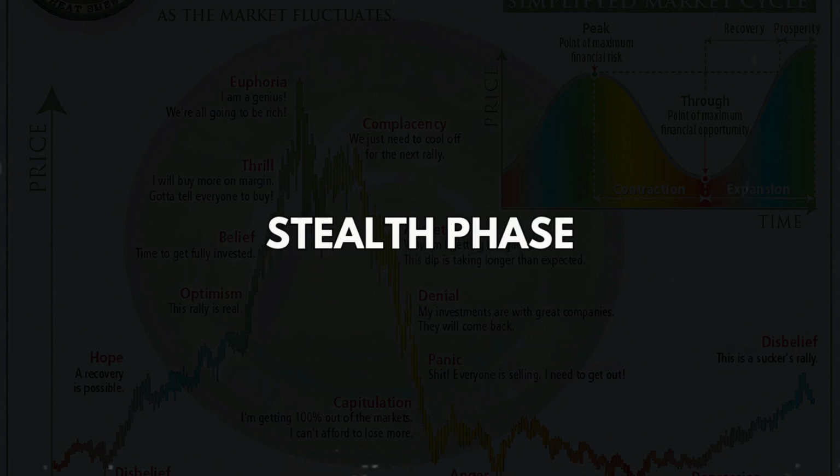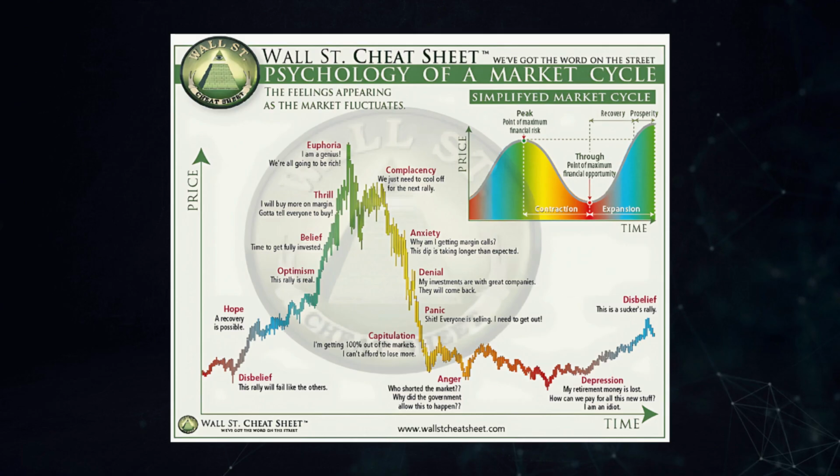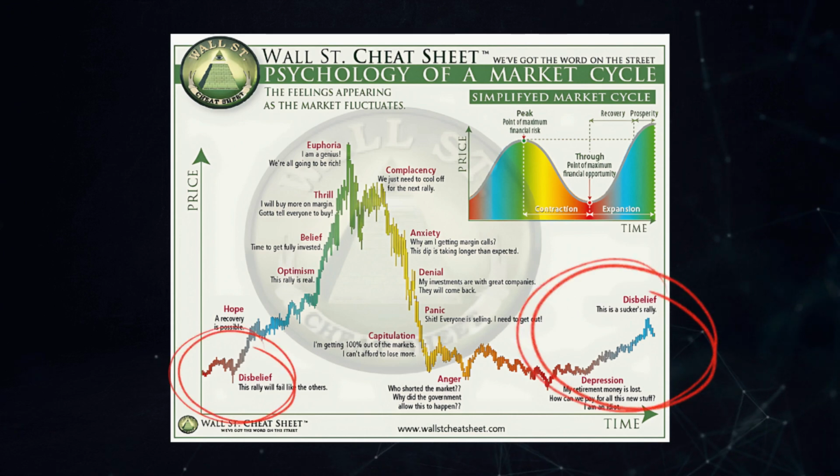So I'm going to start with the phase called the stealth phase. And yes, this is what the Wall Street cheat sheet looks like. The stealth phase corresponds to depression and disbelief. As you'll see, this is right before the market actually takes off. Generally, depression marks the absolute bottom of the market.